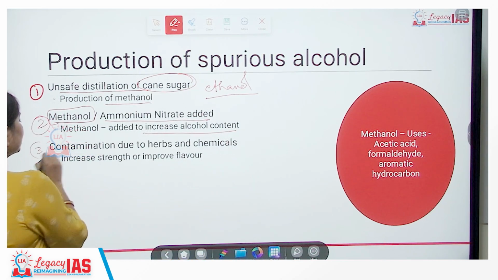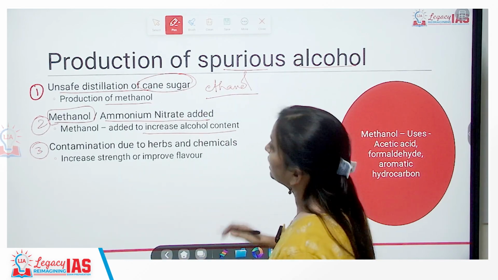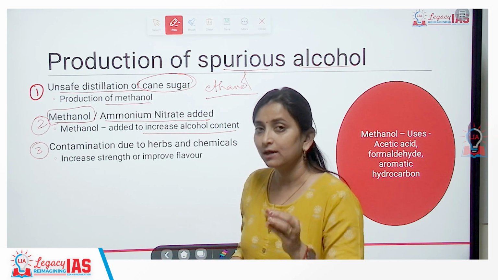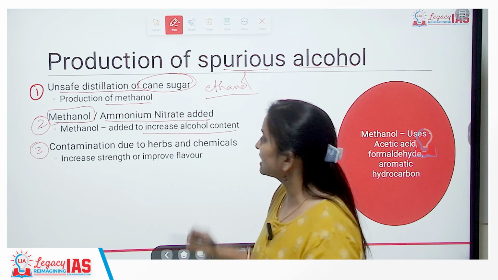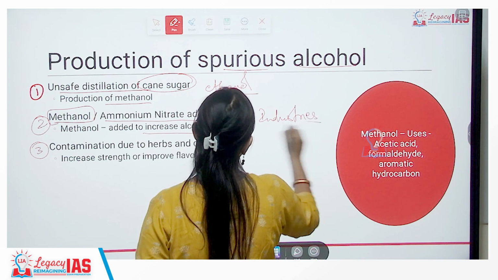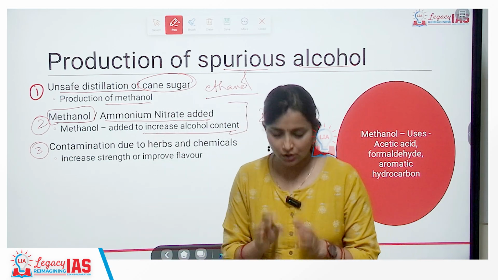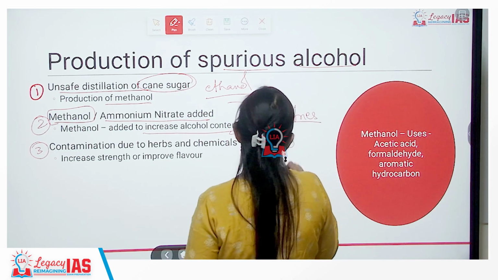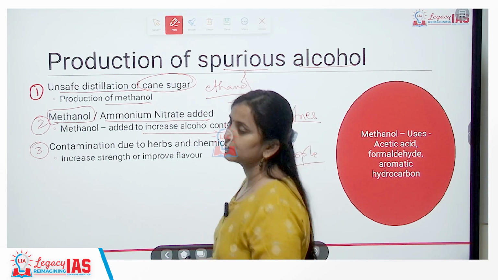And the reasons that lead to production of spurious alcohol: one is unsafe distillation, which leads to automatic production of methanol. Second, methanol is deliberately added to increase the alcohol percentage. This is usually carried out for industrial application. In industries, the alcohol content required is relatively higher and in a higher quantity, so methanol is added, and ammonium nitrate is added. If this gets consumed by human beings or common people, it leads to methanol poisoning or spurious alcohol poisoning.